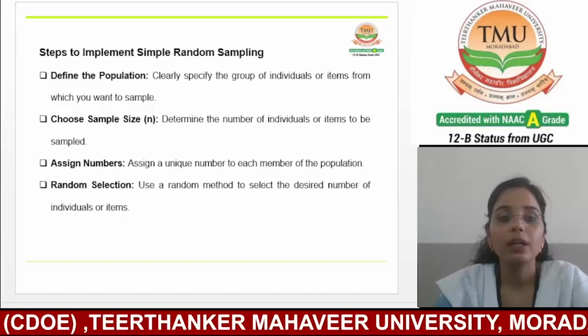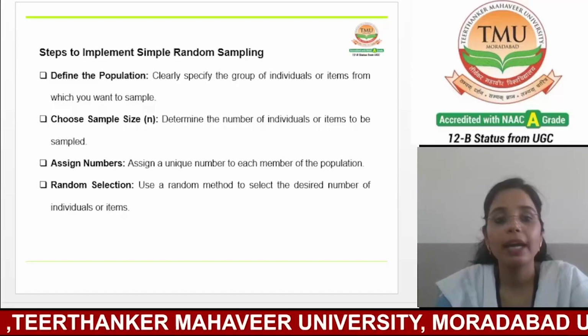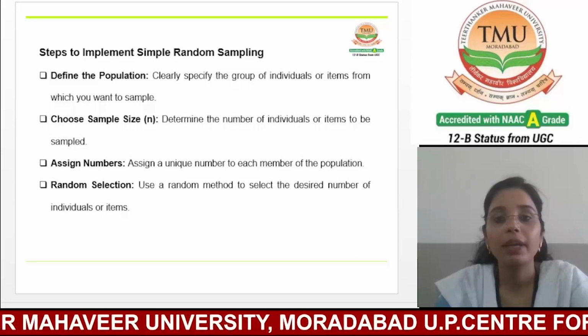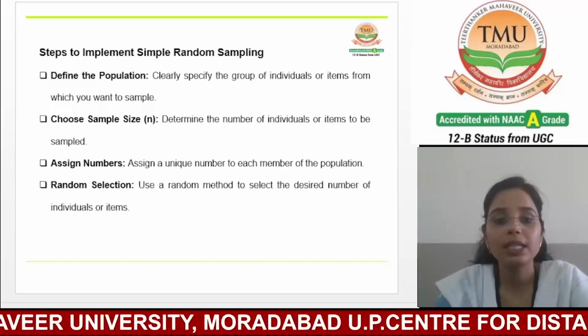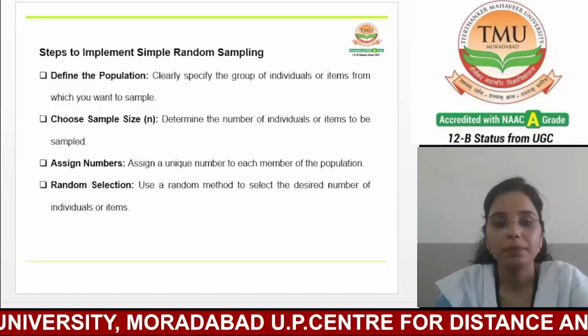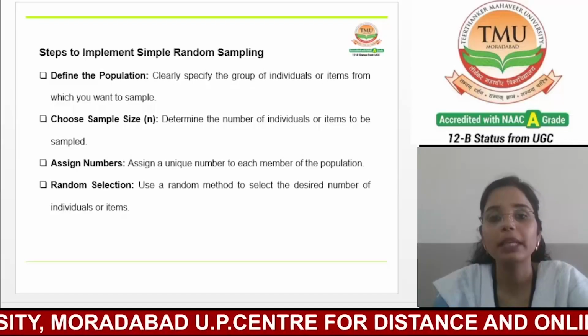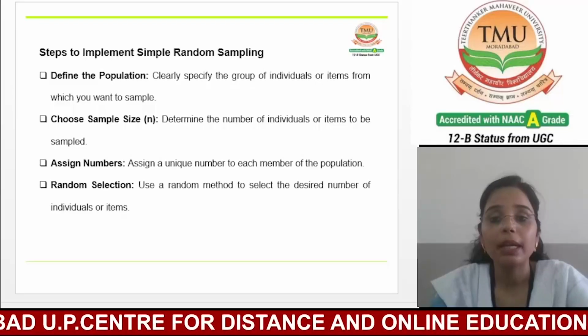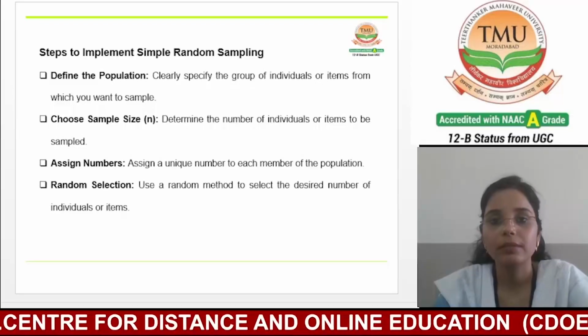This could be drawing numbers from a hat, using a number generator, flipping a coin, or using a random app or software. So these are the basic steps to implement simple random sampling in your study.